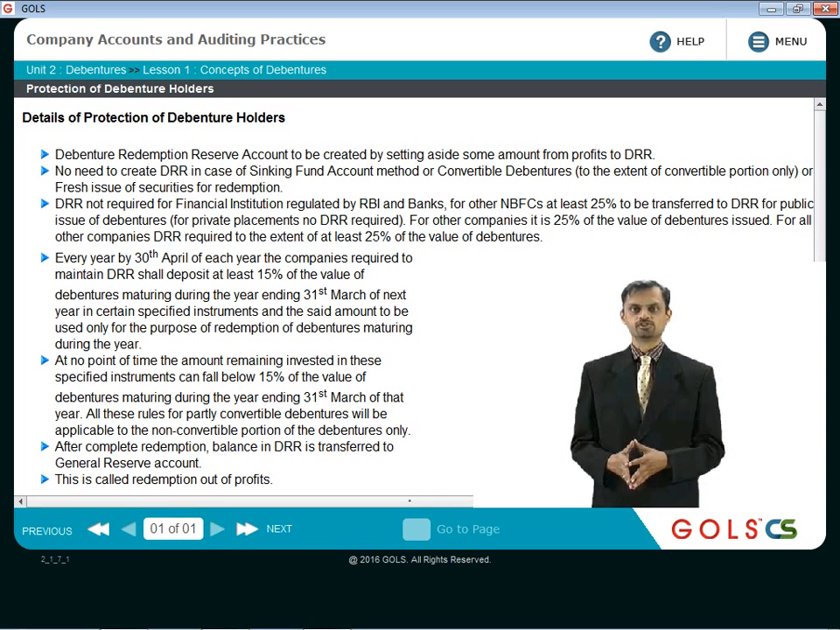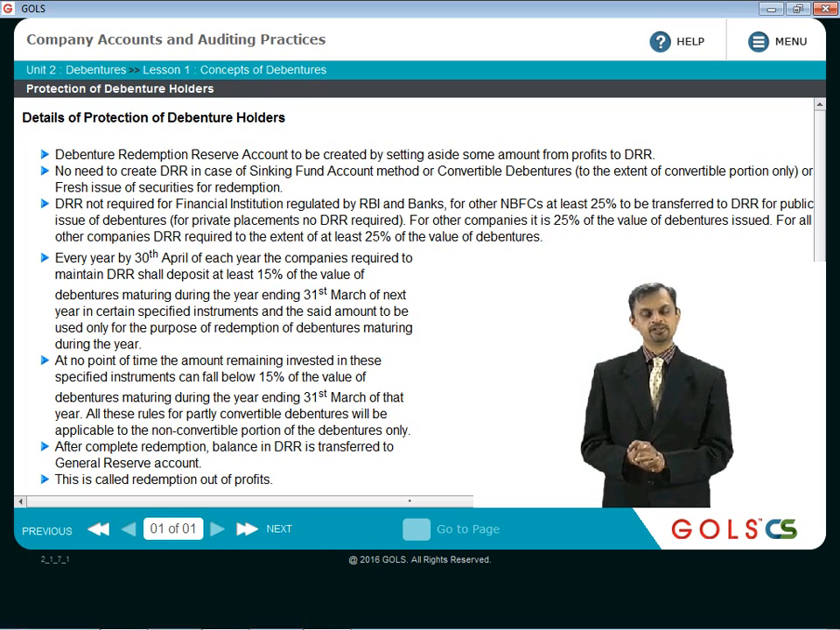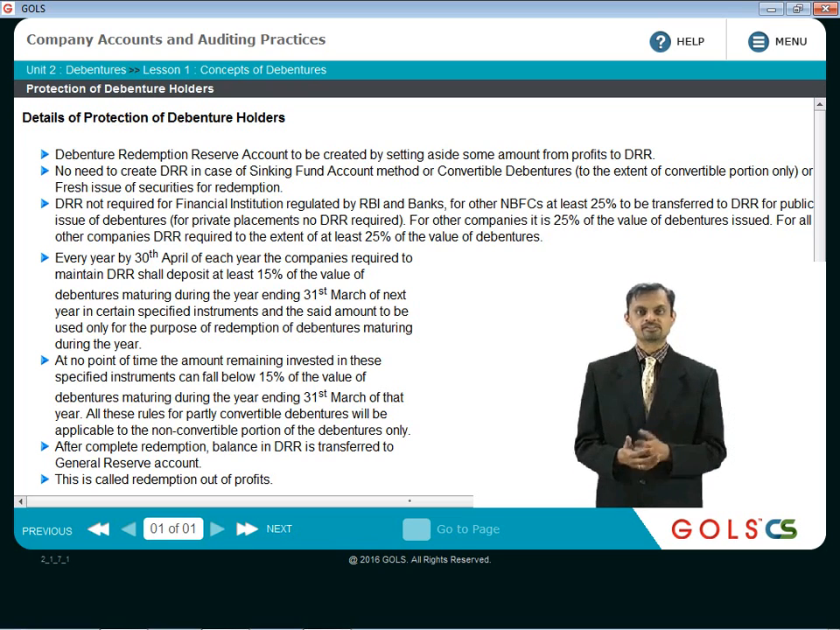So, protection of debenture holders. Now, a debenture redemption reserve account is required to be created by the company by setting aside some amount of profit to this debenture redemption reserve account every year. So as and when the company keeps making profit every year, some portion of that will have to be transferred to a reserve account called the debenture redemption reserve account. It is an amount kept aside from the profit. It is an appropriation of profit, not a charge against profit.